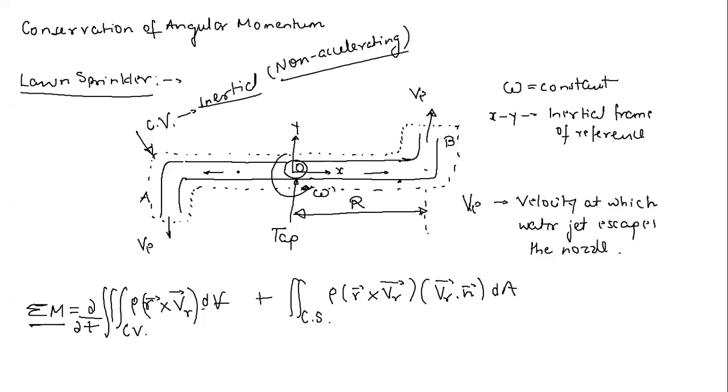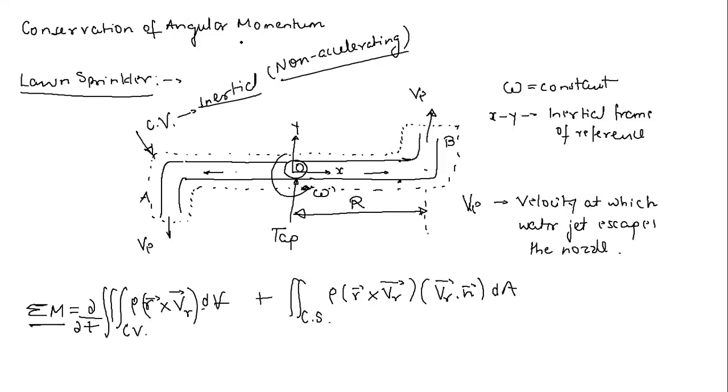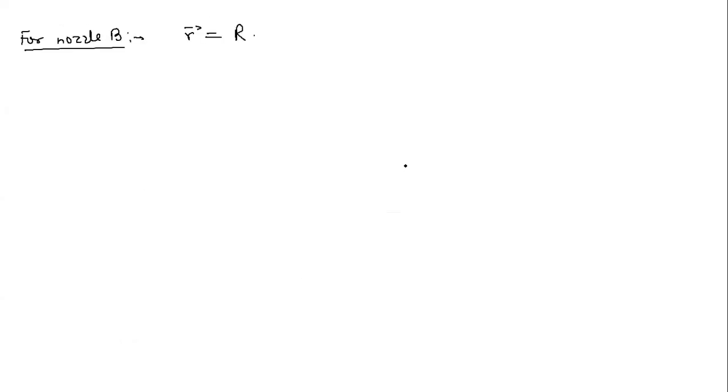You can take this radius anywhere, but let us go to this radius, because this is our area of interest where the water is exiting the nozzle. So the R vector is simply capital R in magnitude, multiplied by what? Looking at the diagram, the R vector is along the I cap direction.